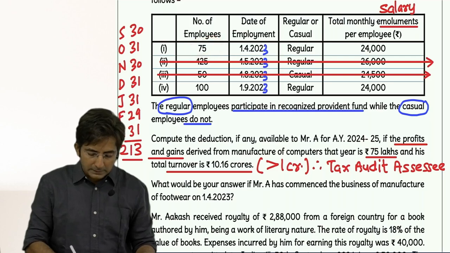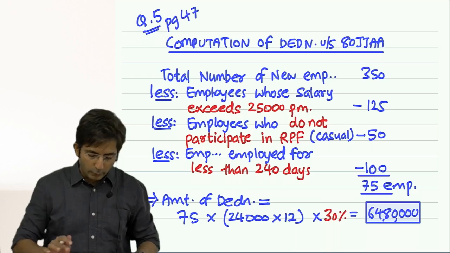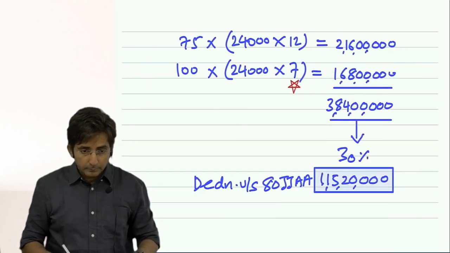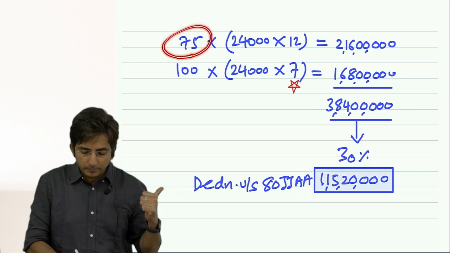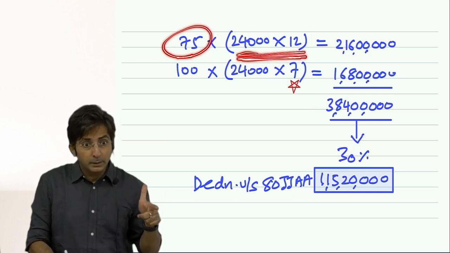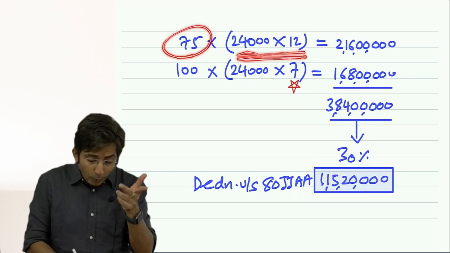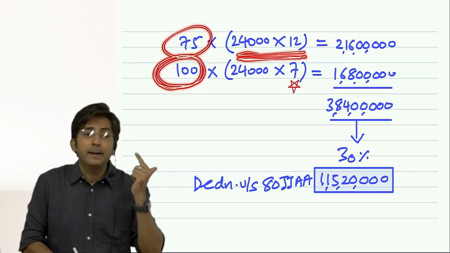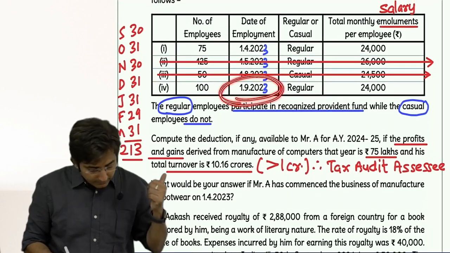You will get deduction for these 100 employees also. Try on your calculator. See, the 75 employees' salary is how much? 24,000 into 12 months, because they had joined on 1st April. But what about the 100 employees? When did the 100 employees join? Please check the question.